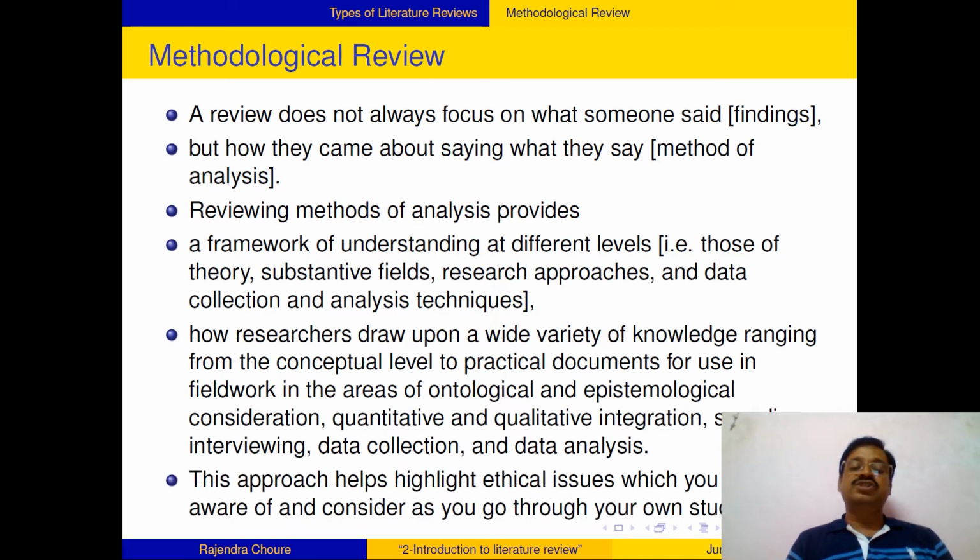And this approach helps highlight ethical issues which you should be aware of and consider as you go through your own study. Okay. You have to focus on methods. Methodology shall be there in methodological reviews, and they are required for highly technical research problems where you want to find out a particular thing using very complicated techniques. There you have to expose those techniques, explain those techniques based on previous discussions done on those methods.